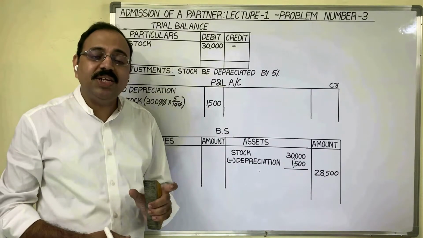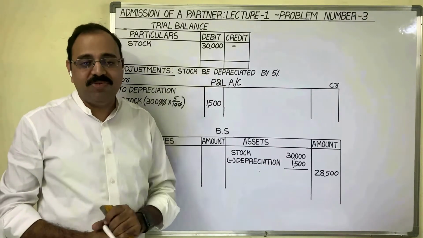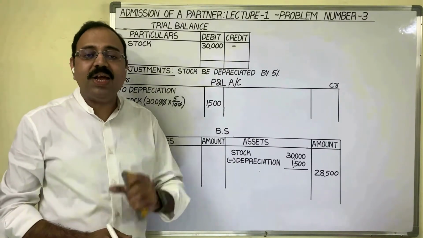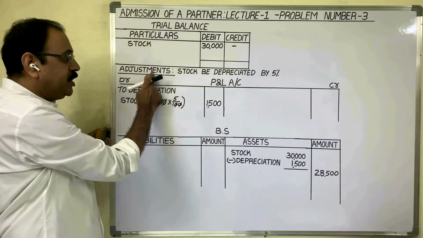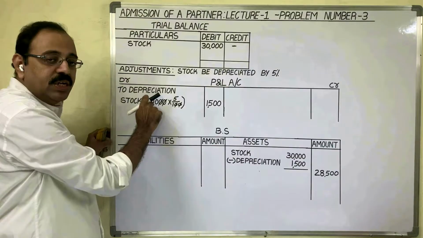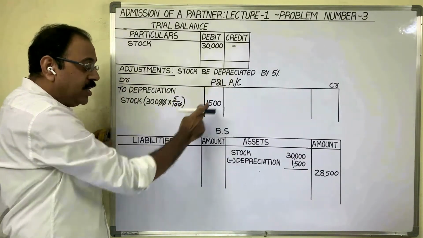By this sentence, you may think that it is the final accounts related depreciation adjustment given in the question. Recollect the final accounts lesson: in the question he gives a trial balance and adjustments, and in the solution we prepare the trading account, profit and loss account, and balance sheet.